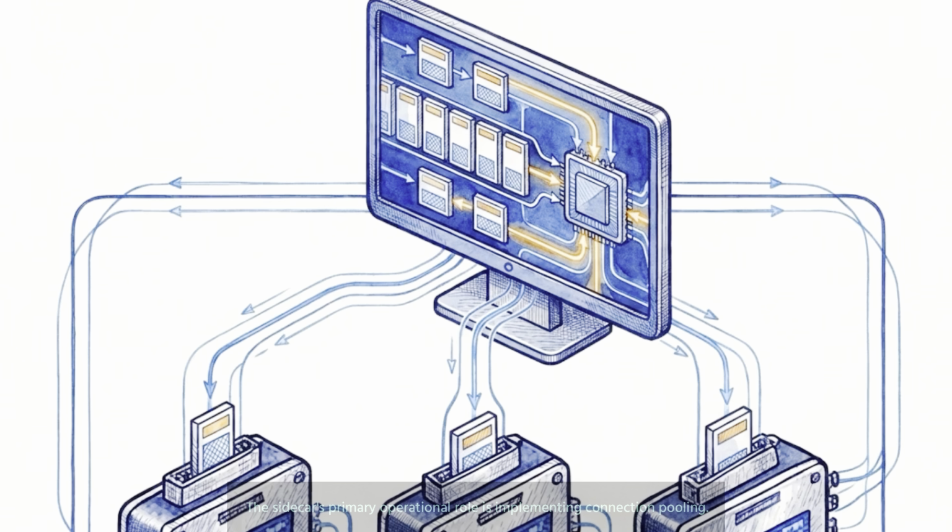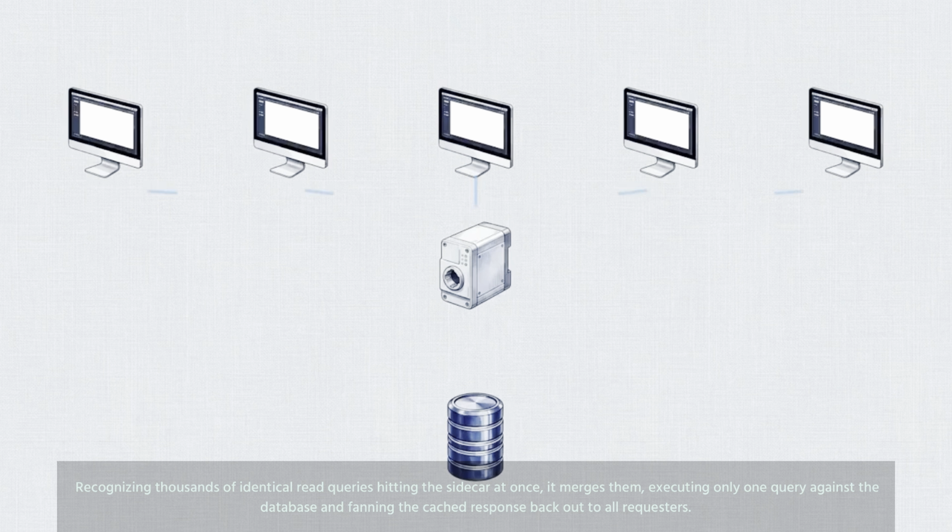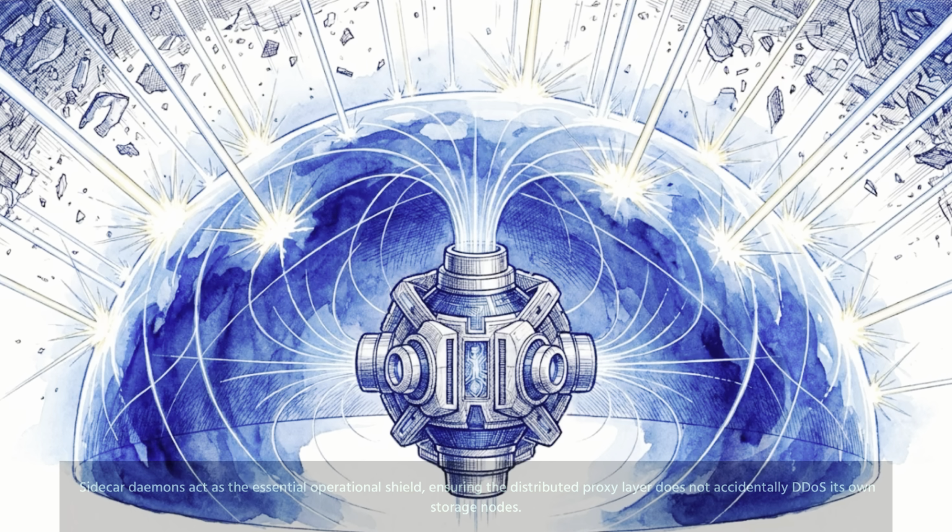The sidecar's primary operational role is implementing connection pooling. This limits active connections, preventing the proxy layer from exhausting the memory limits of the underlying storage engine. It also provides query consolidation. Recognizing thousands of identical read queries hitting the sidecar at once, it merges them, executing only one query against the database and fanning the cached response back out to all requesters. Sidecar daemons act as the essential operational shield, ensuring the distributed proxy layer does not accidentally DDoS its own storage nodes.